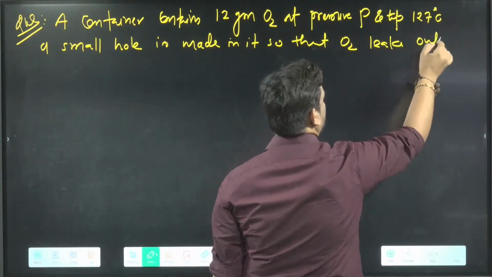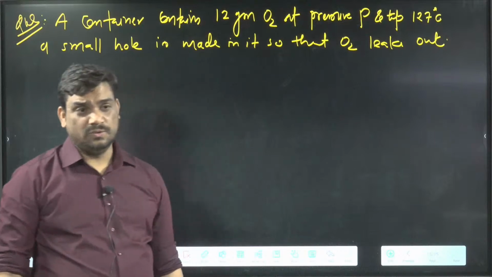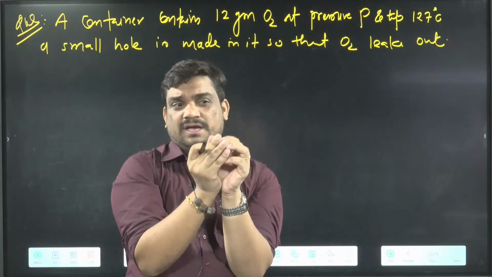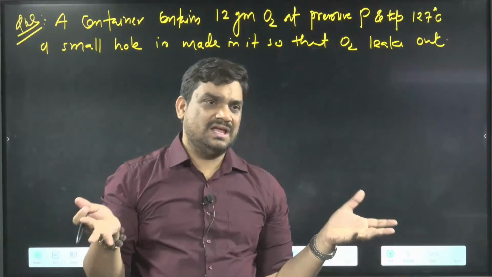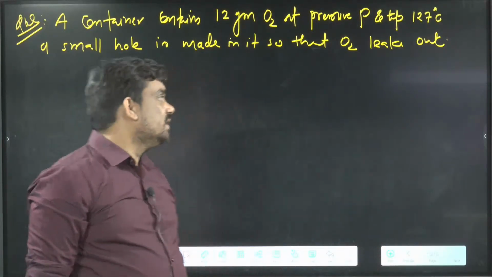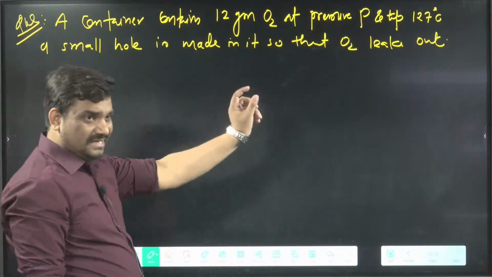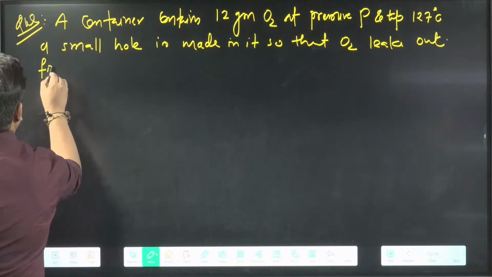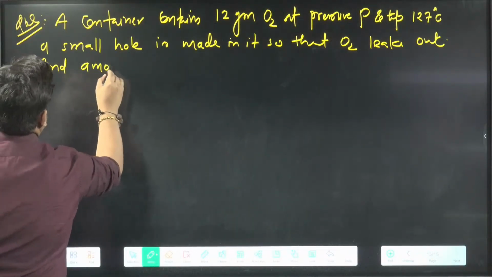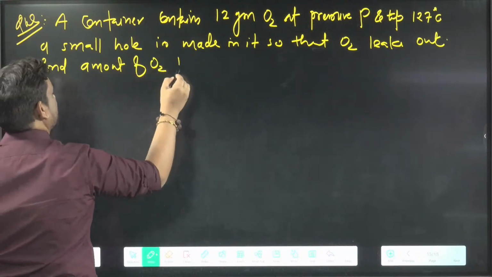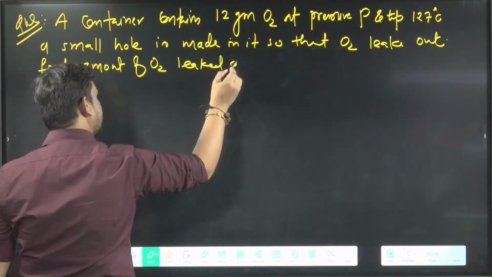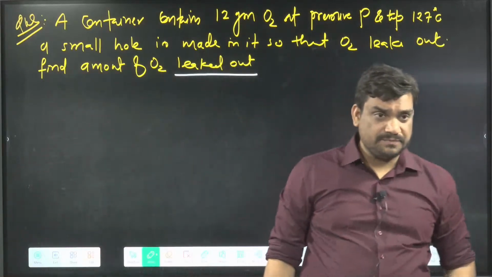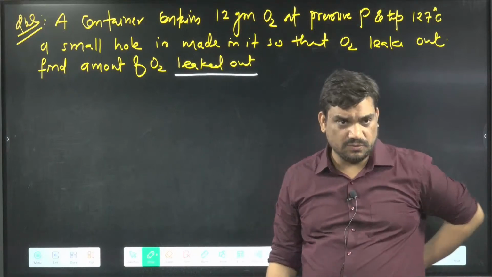Whenever we make a small hole, ultimately the gas will leak out. Everyone knows that. Find the amount of O2 leaked out. They are not asking for the remaining, they are asking for the leaked out amount. So underline this: leaked out.